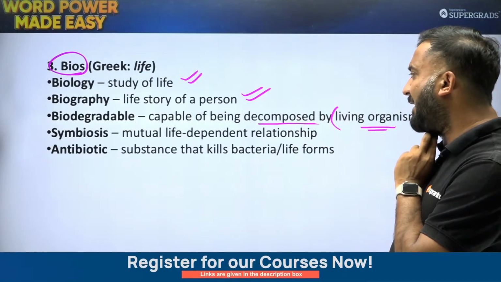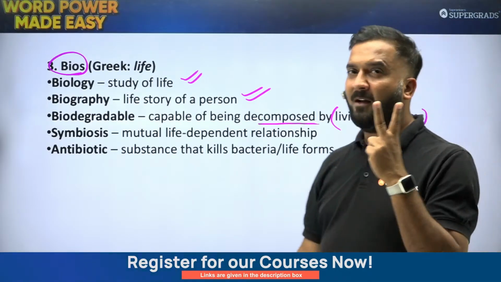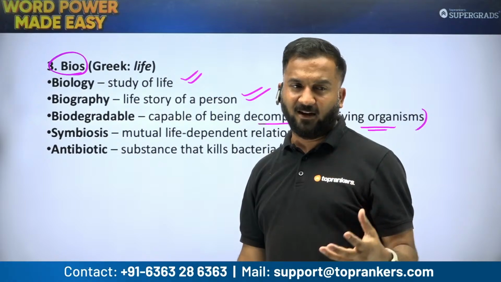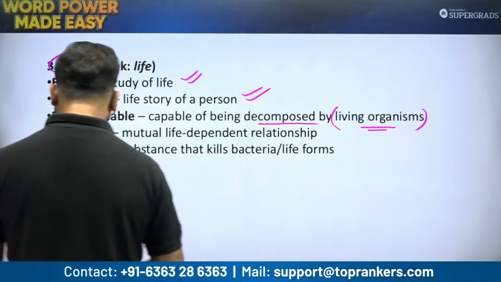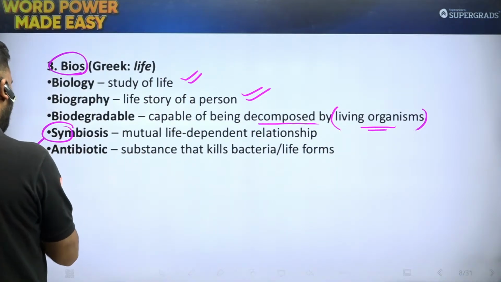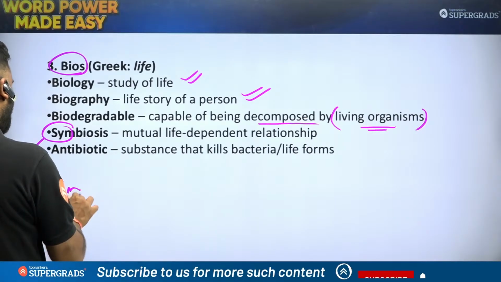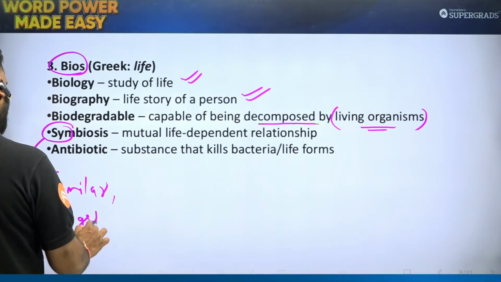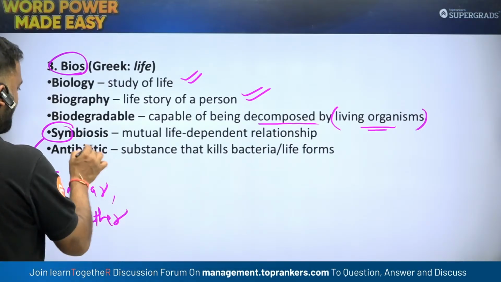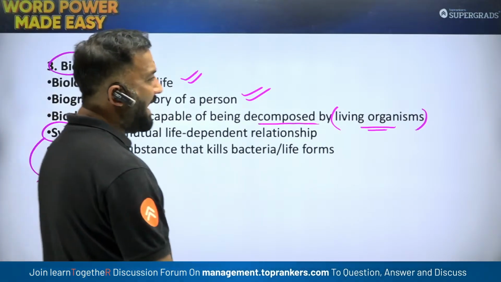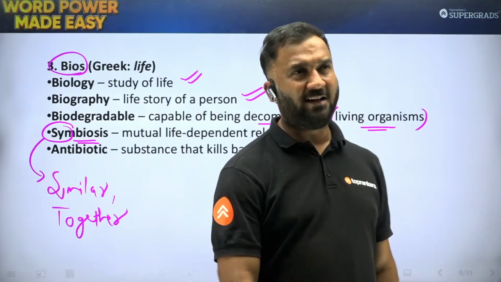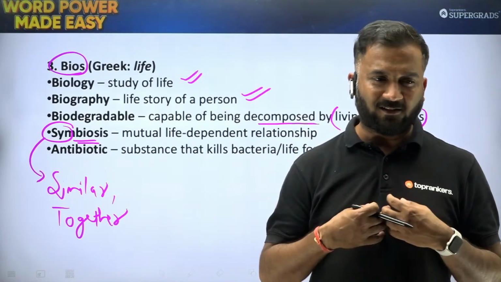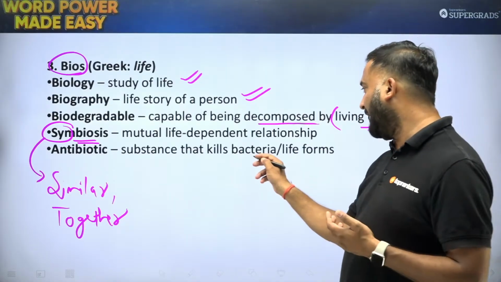Then you have symbiosis. Symbiosis is a mutual life-dependent relationship. So when there are two organisms that are mutually dependent on each other for their living, that is symbiosis. Sim means similar, or to do something together. And bio is for life. Antibiotics: the antibiotics that we take, they kill life, but not our life. They kill germs. They kill the bacteria in our body.